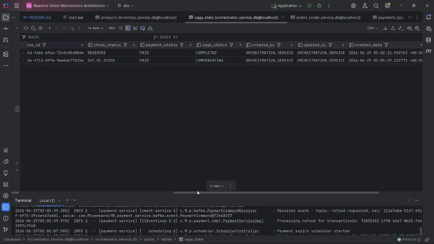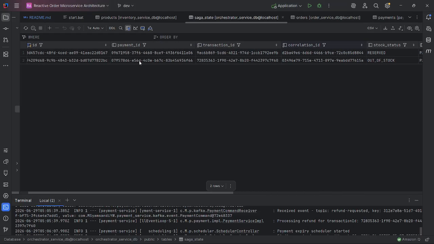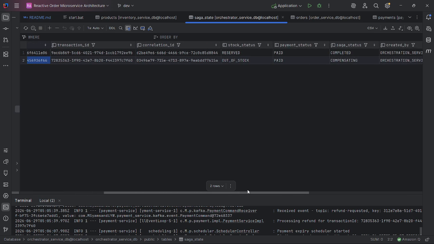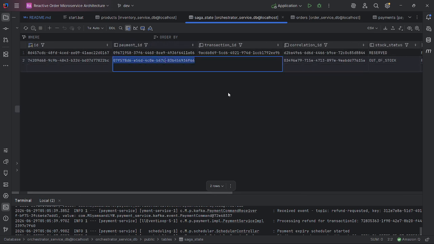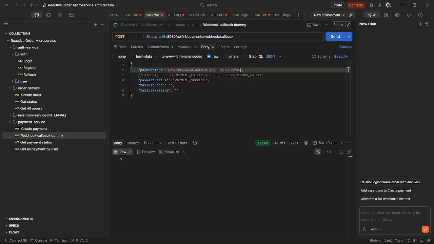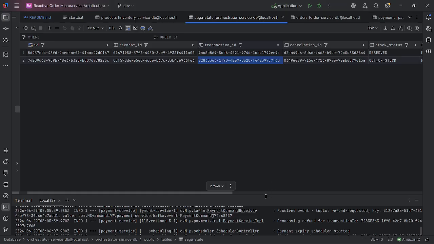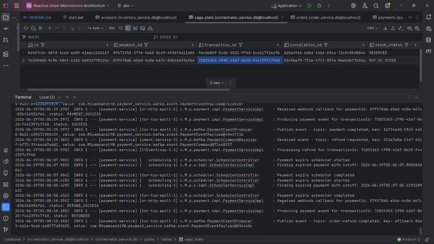So let's try it. First copy the payment ID at compensating, and we try refund success. Okay, let's try send. Check the log. Retrieve webhook callback for payment ID, status refund success. Producing payment event for transaction ID, status refunded. Okay, publish event topic order refund completed.